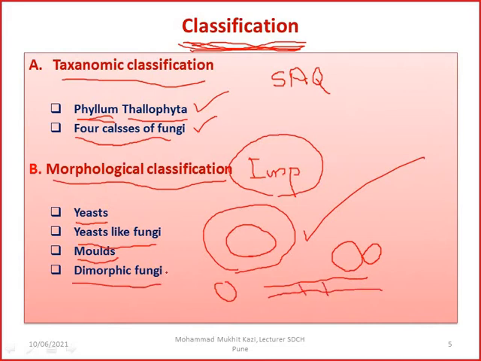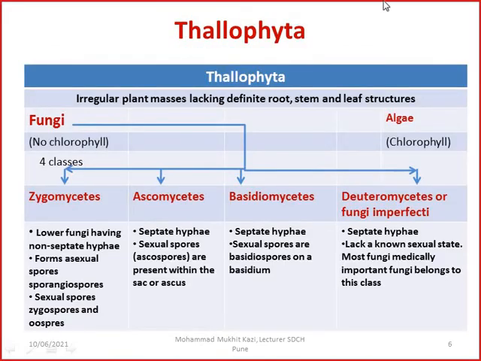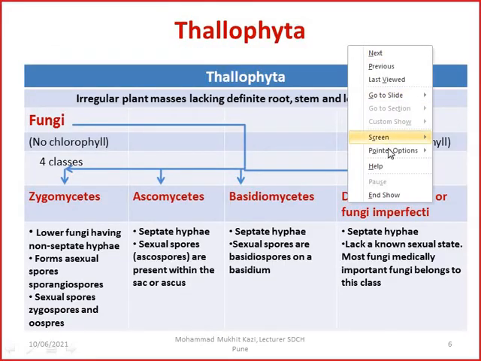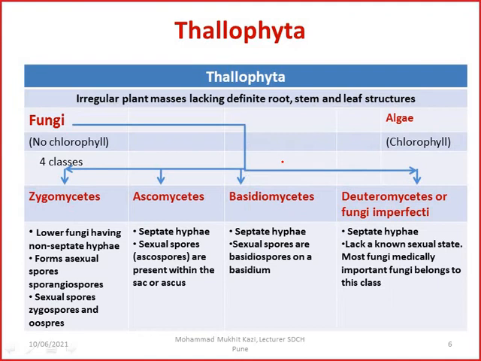And then dimorphic fungi, same. You have the fungi imperfecti, which can occur again in both forms. There is a difference between these two. I'll show you in the next slides. Okay, I was talking about the morphological, not morphological, the taxonomical classification.